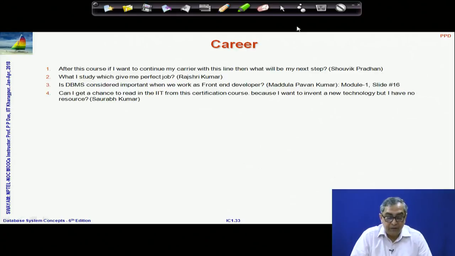Just specifically for the fourth question, can I get a chance to read in the IIT from the certification course? The answer directly is no. You are already getting this opportunity by registering for this course and doing this certification; you are actually attending the course with IIT. But if you mean whether you can get admission to BTech or MTech programs, of course, these are completely different programs, and they have other different criteria. You will have to go through those and qualify for yourself.